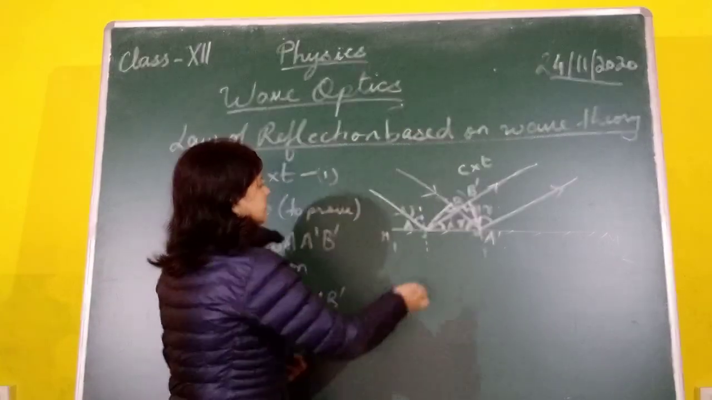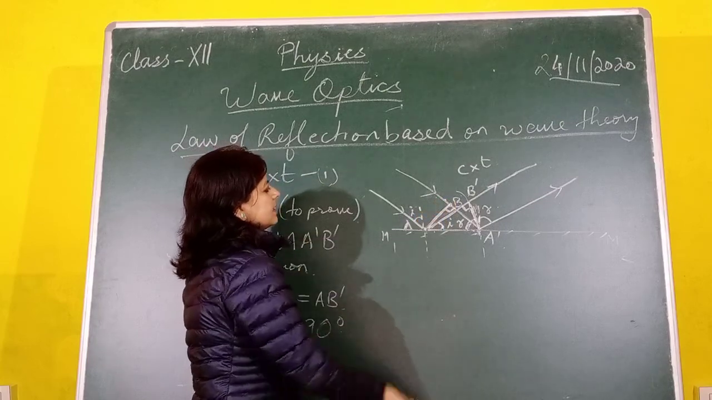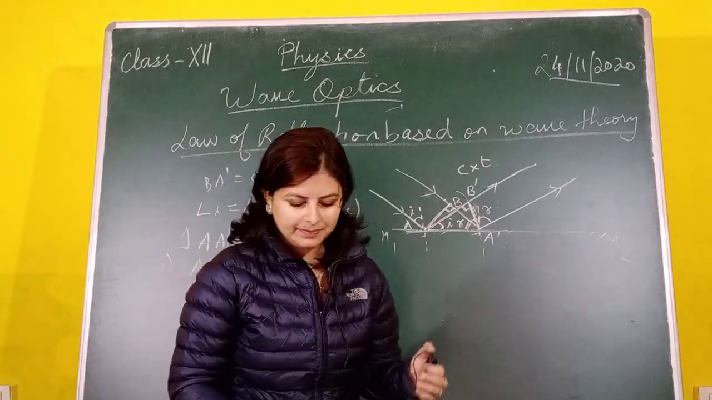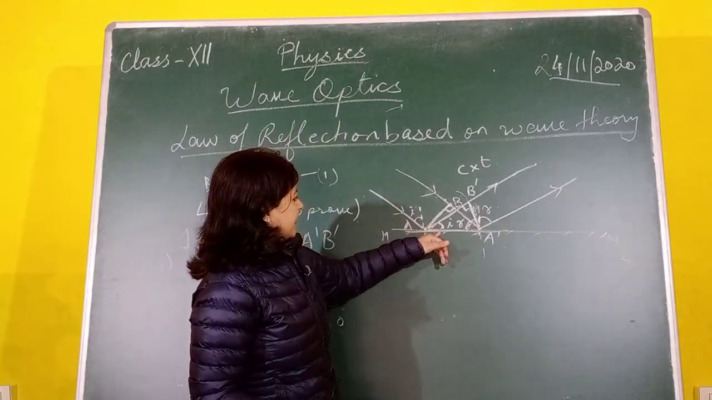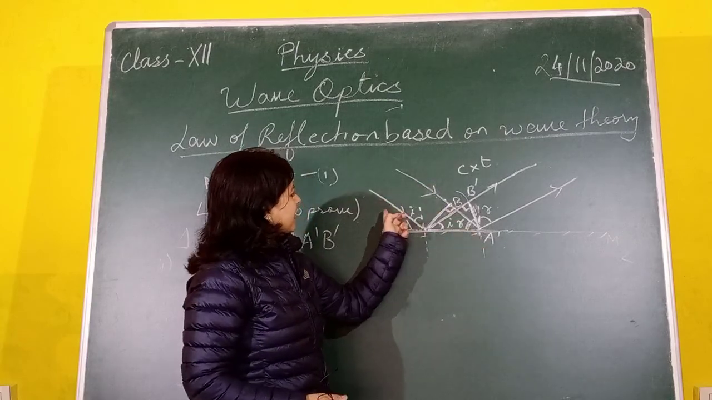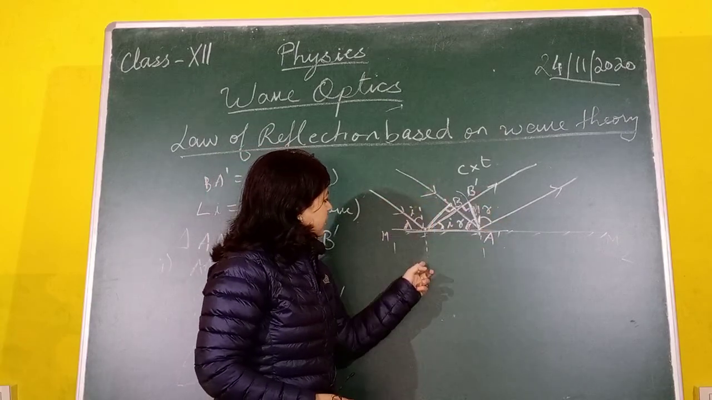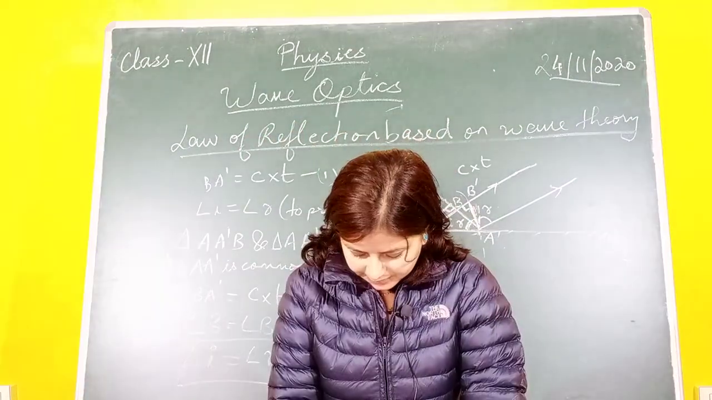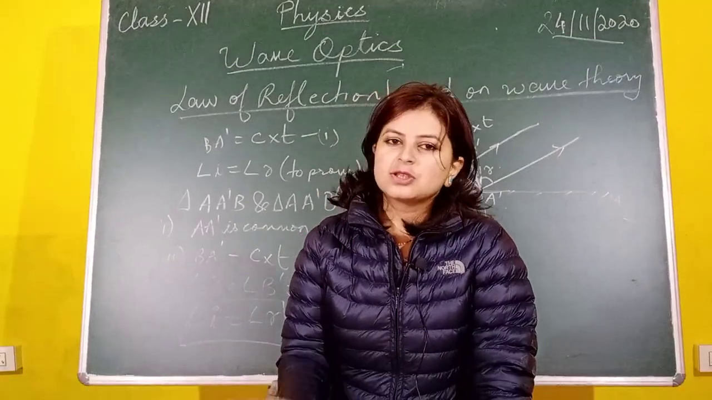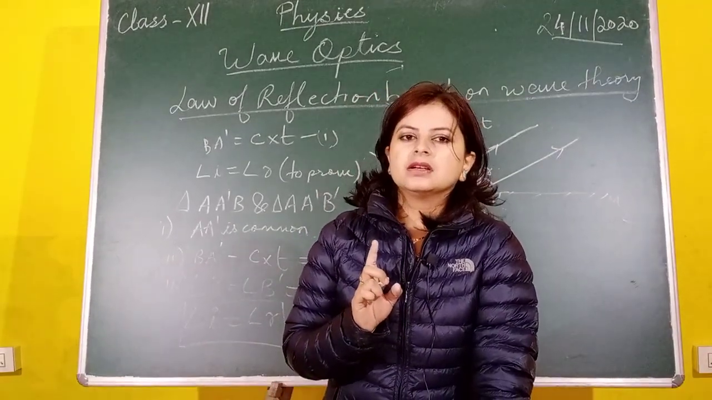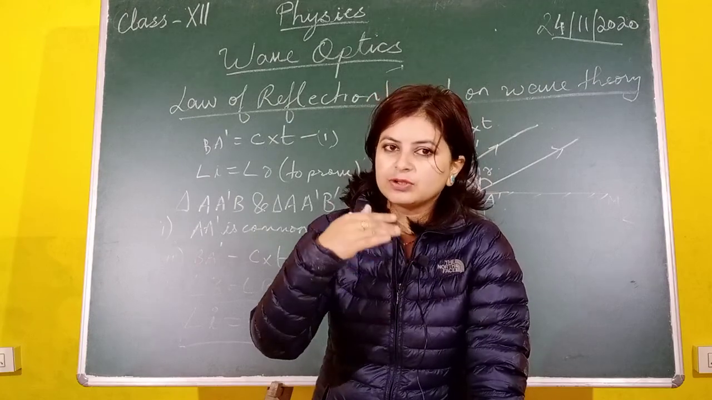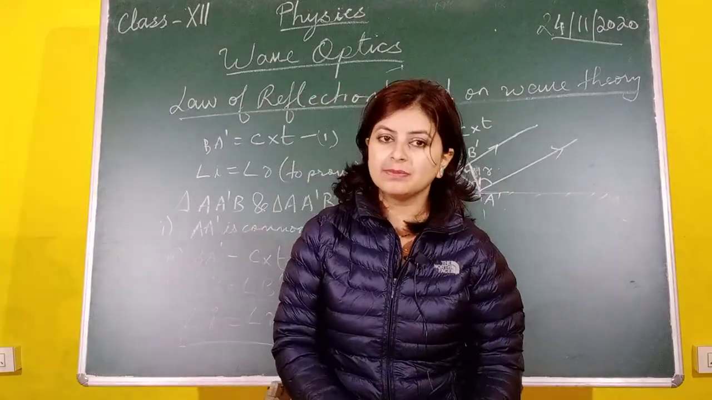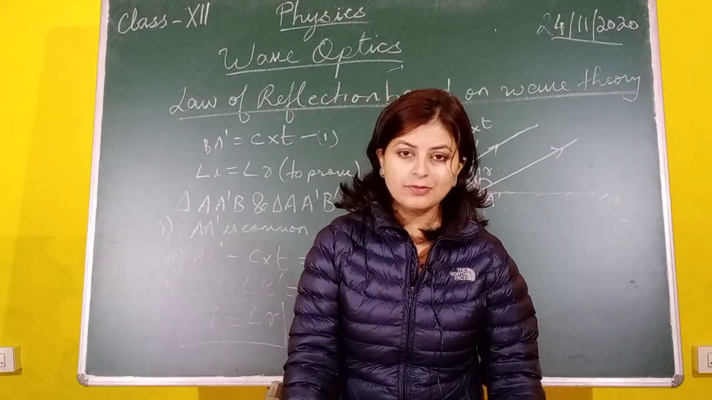We will start with the incident wavefront, the reflected wavefront and the reflecting surface. Since they are perpendicular to the plane of the paper, the perpendicular lines to them, that is the incident ray, the reflected ray, and the normal, will all lie on the plane of the paper. So the wavefront and the mirror are perpendicular to the plane of the paper, corresponding to which the rays and the normals lie on the plane of the paper, which proves the second law of reflection.